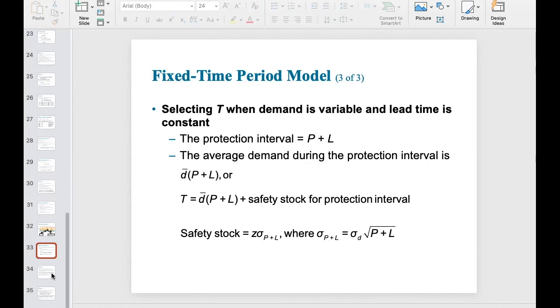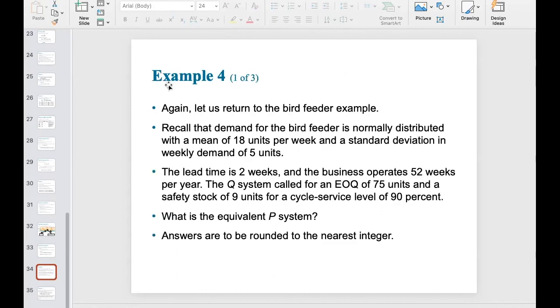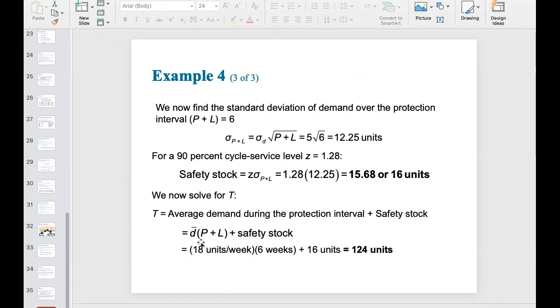Now, let's go back to the example that we repeatedly use during this whole chapter. Let me directly look at the T calculation process, because the other things are exactly the same. You can clearly see that when we calculate the target inventory level, the equation is D bar times the whole production interval, P plus L, plus the safety stock during this production interval.